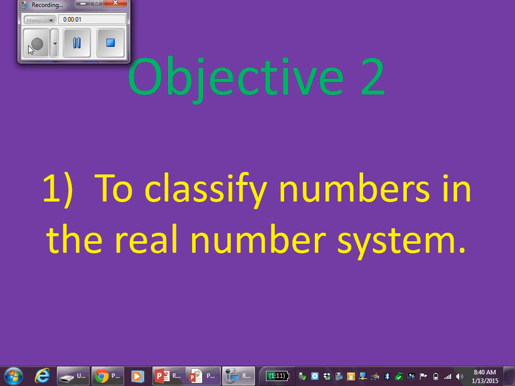Okay, so I'm going to pick up where we left off yesterday, and I'm going to just quickly go through the slides just to refresh your memory where we were. Okay, we were classifying numbers in the real number system. Any questions about that?